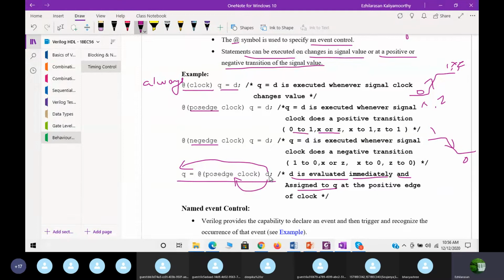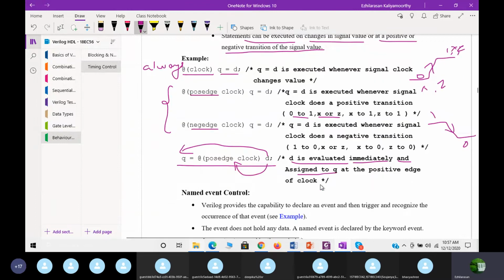This is the meaning of the statement. But in the earlier statements, Q will be evaluated only during the edge of the clock. But here it is not like that.